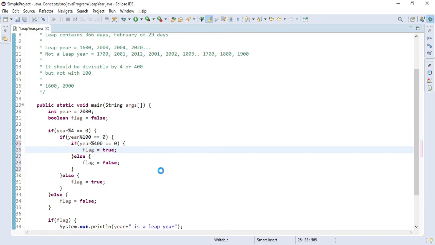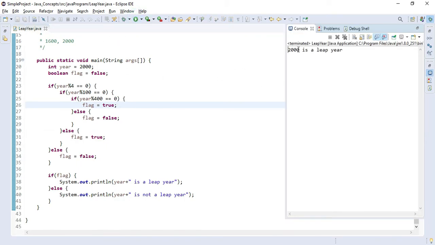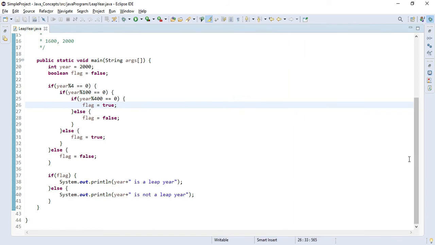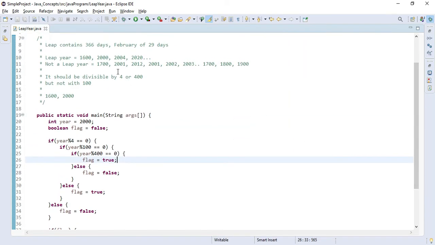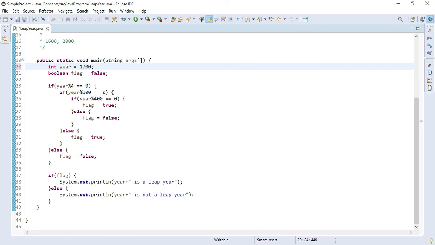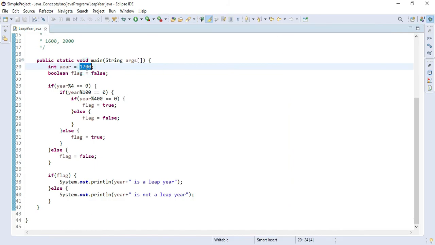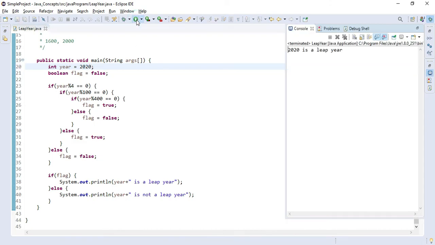Now let's execute our code and see the output for year 2000. It says 2000 is a leap year. Yes, it is correct, as we already know 2000 is a leap year. Let's execute it with our earlier value 1700 and see whether it is a leap year or not. It says it is not a leap year. Let's run it again with 2020 and see the output. It says year 2020 is a leap year.